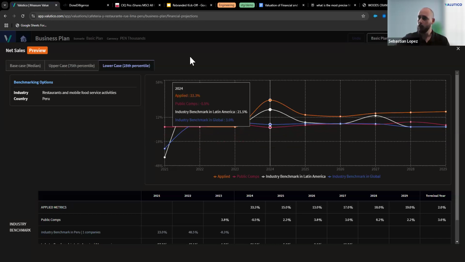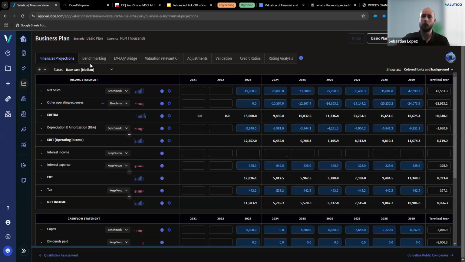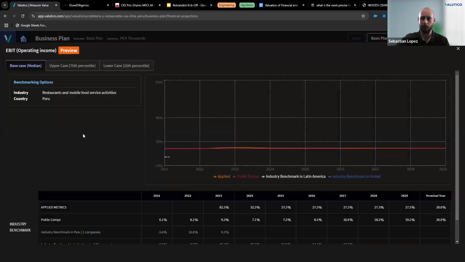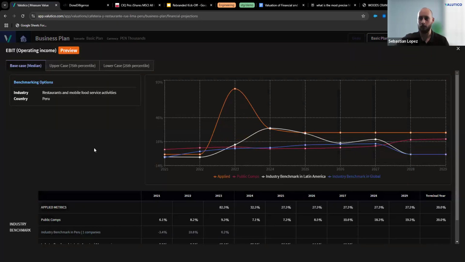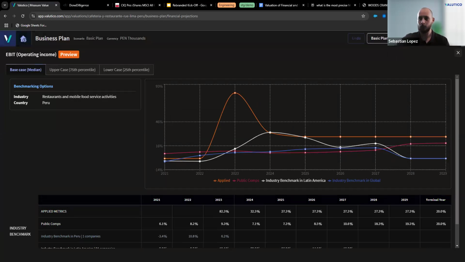Okay. You can use the same benchmarking option for all the same accounts that you had in the benchmarking tab right here. So basically, wherever you see the Copilot button right there, you can check, for example, your EBIT margins. Basically, you have the median and the different magnitudes right there. The table here is dynamic. Okay, so it will change with every valuation and with, of course, every account that you review and that you select in your business plan.